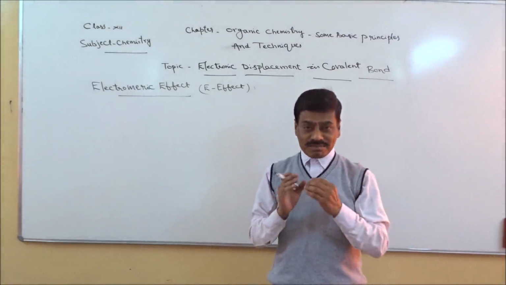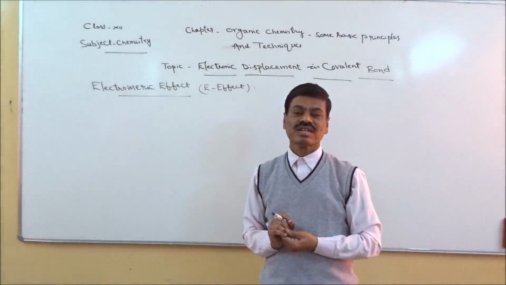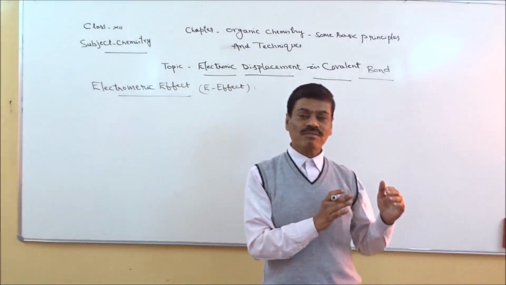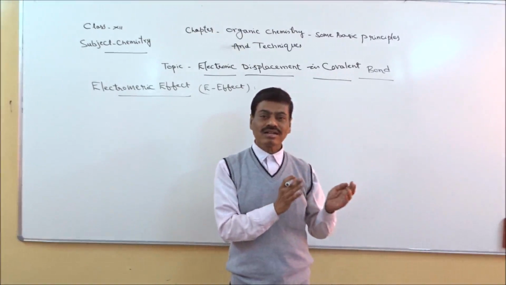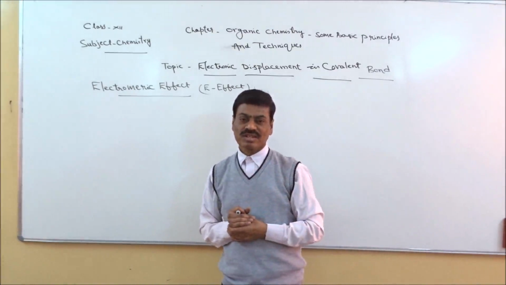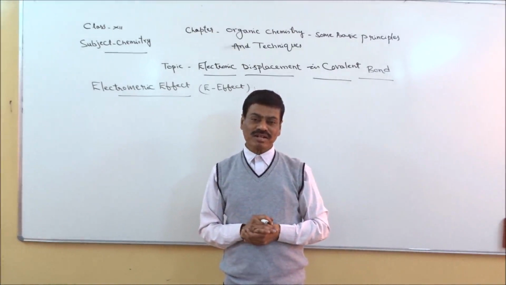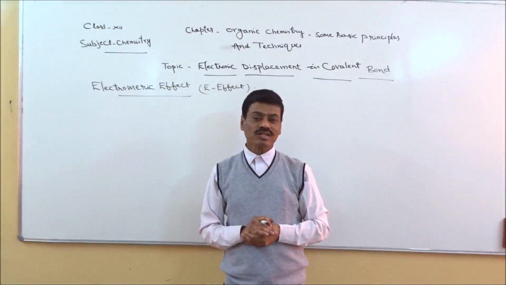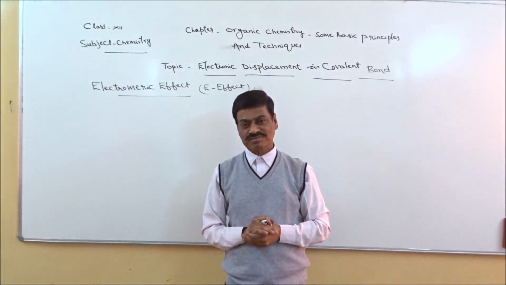So if it has positive charge, it is going to give a product in the form of an ion with positive charge. So that type of phenomenon or effect is known as positive electrometric effect.